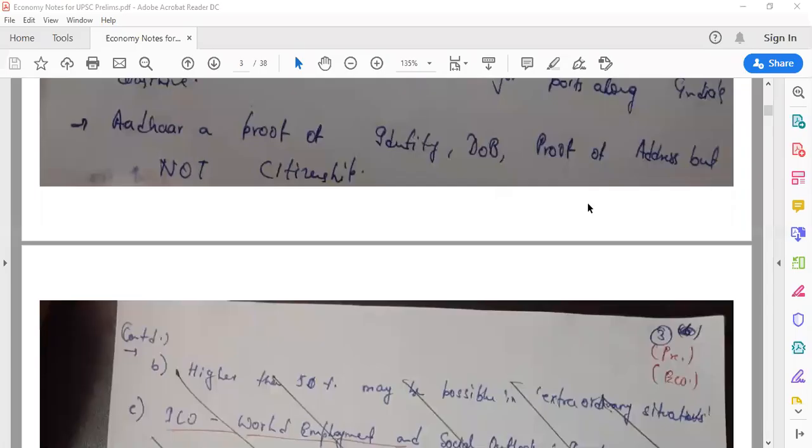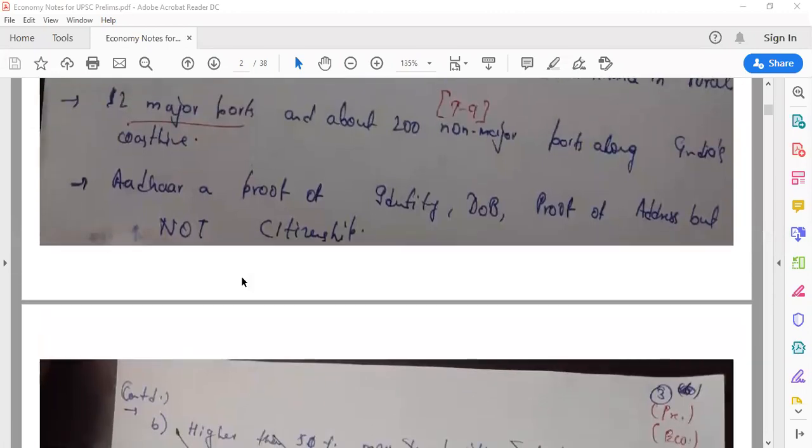Hello everyone. So today I'll be sharing my economy notes with you and we'll be discussing some important parts of the economy notes, the portions which are very important from an exam point of view.